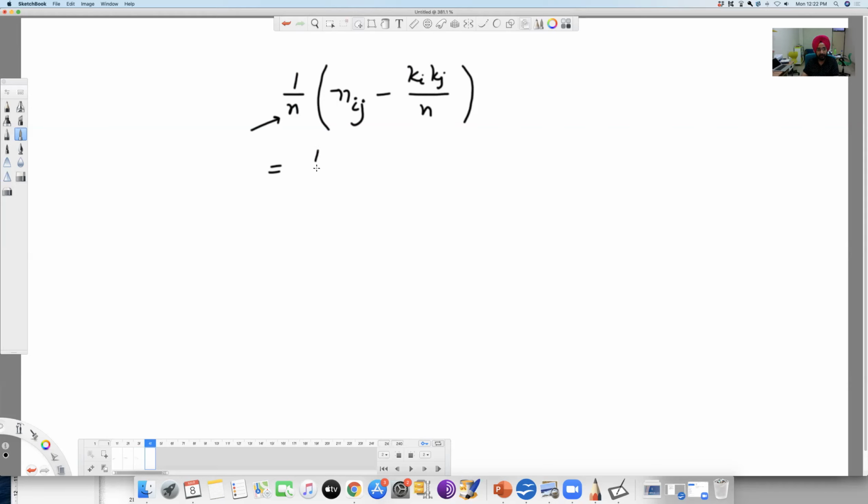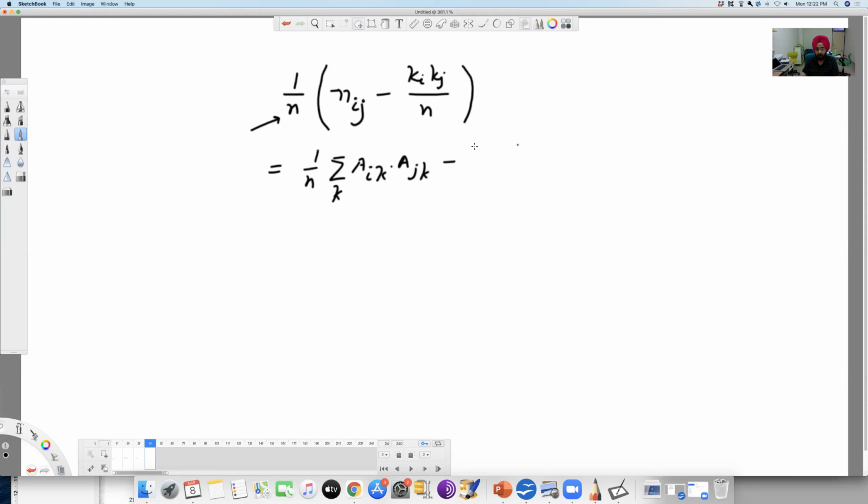So this becomes 1 by n, and now you open up Nij, the number of common interacting partners, in terms of the adjacency matrix. This will be the sum over k of Aik times Ajk, or Akj. Since this is not a directed network, you can write it either way.